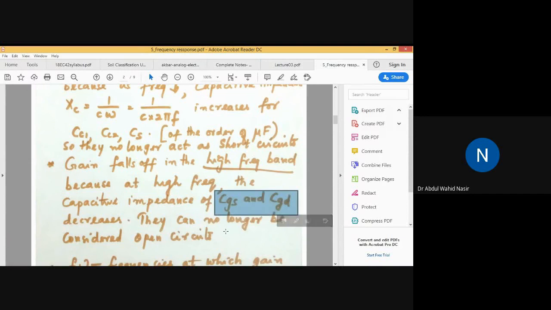So it will not act like an open circuit. Rather, it will act as a short circuit or something in between. That is the main reason.